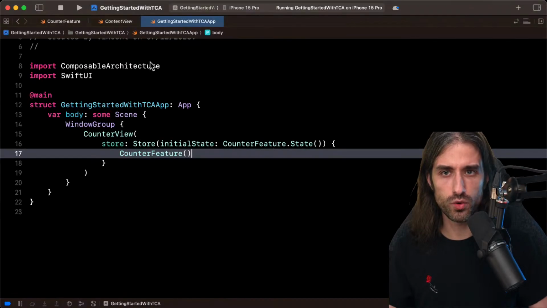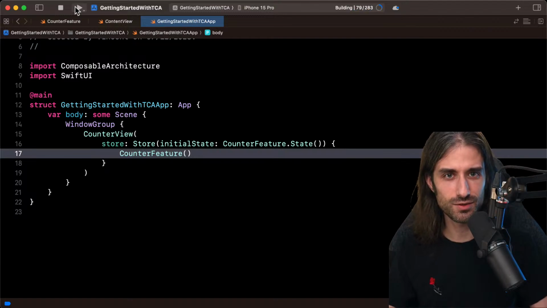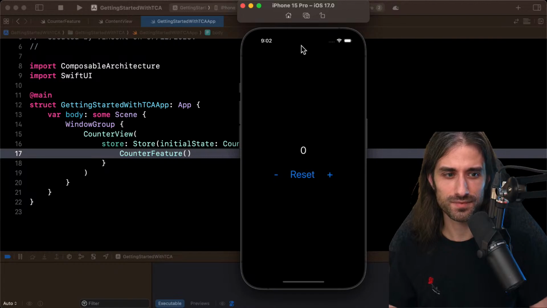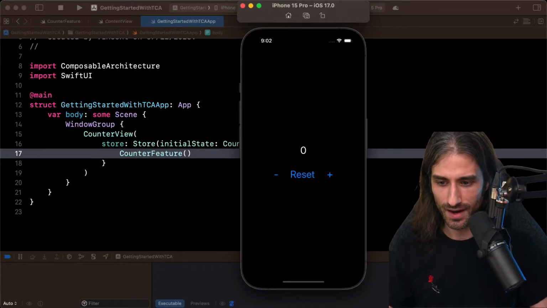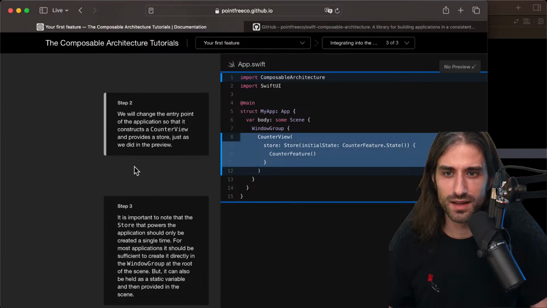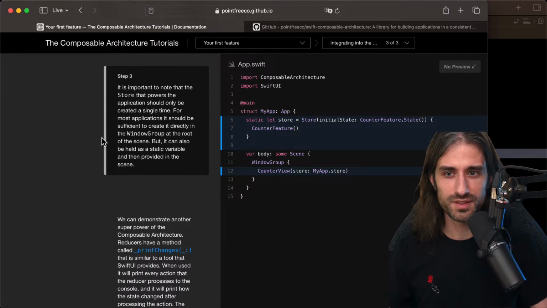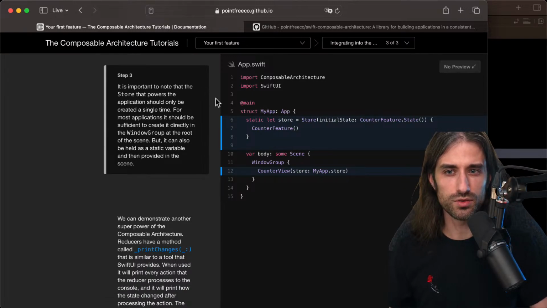So at this point, I should be able to run the app. Before I keep reading, I will just run the app, just in case I've made a mistake. It's good to catch it as early as possible. So the app is running, the logic is running, perfect. I can keep going. Okay. So is it what I did? Yeah, I did step 2. So now step 3.